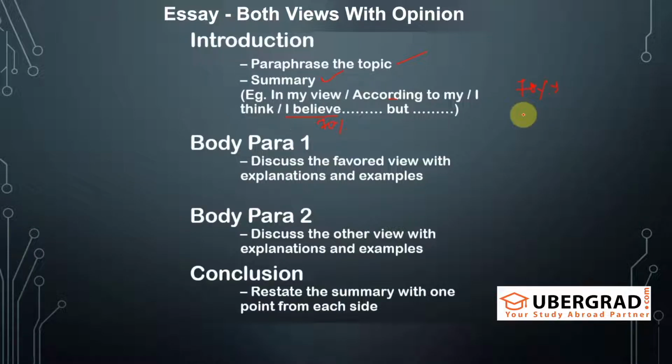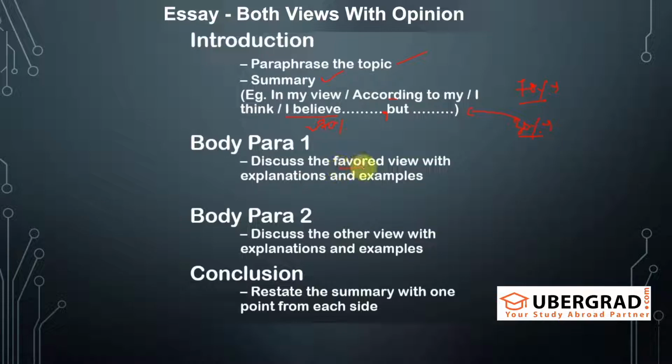I mean, you are agreeing to both the sides. Okay. So, but you are less agreeing to one side and you are more agreeing to one side. In that case, first you should mention the side you are more inclined towards, that is your 70% side. I believe, and the 70% side. And after the but, you should write the point of the 30% side. Okay, the point that you are less inclined towards.